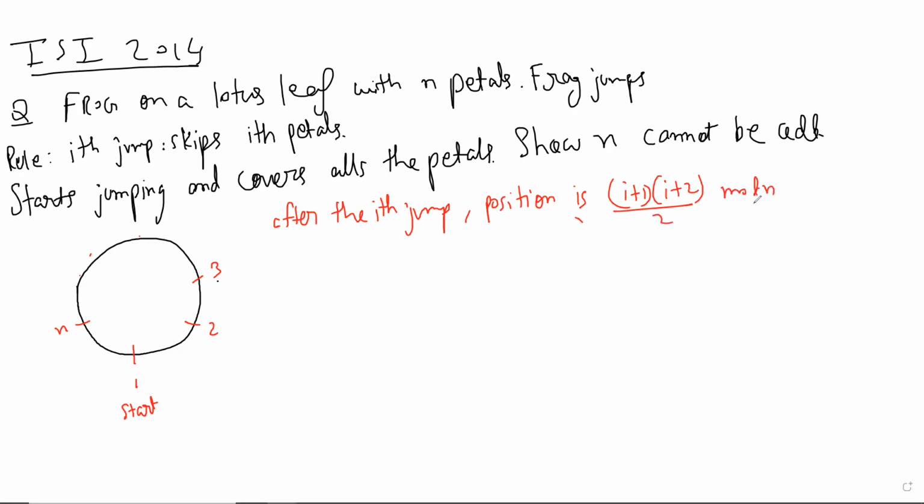And if you're in an exam, you can just write a proof of this by induction.